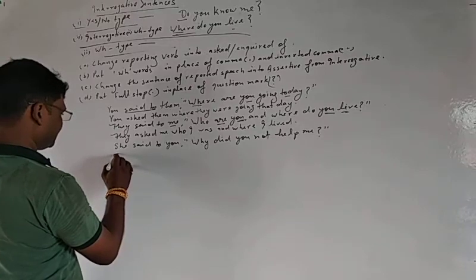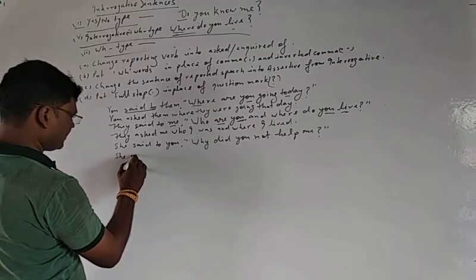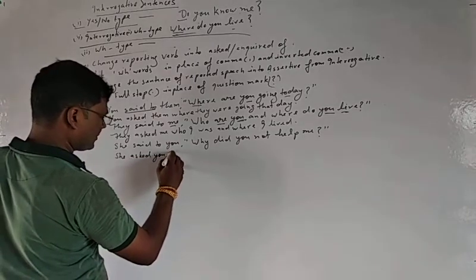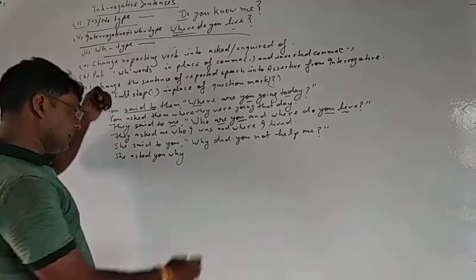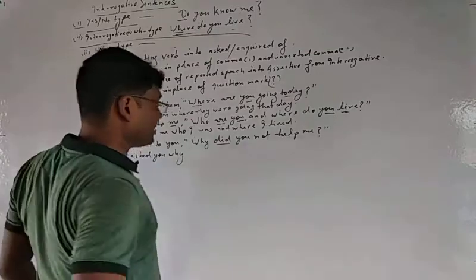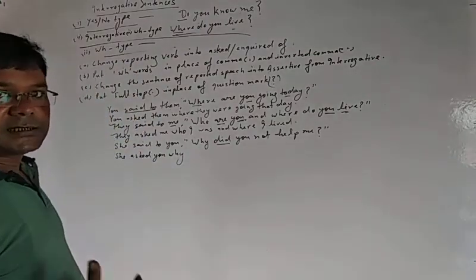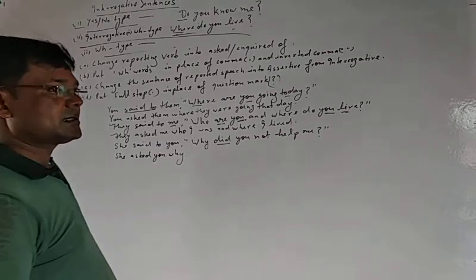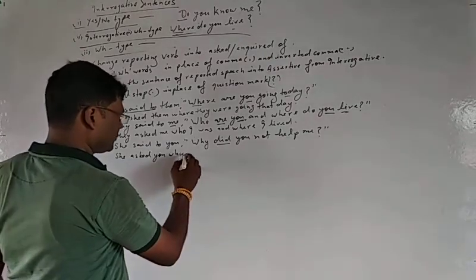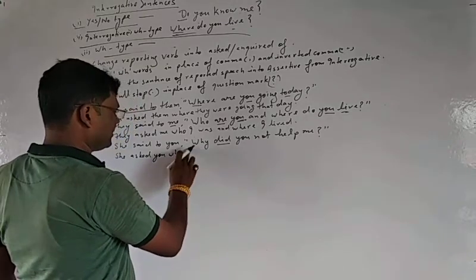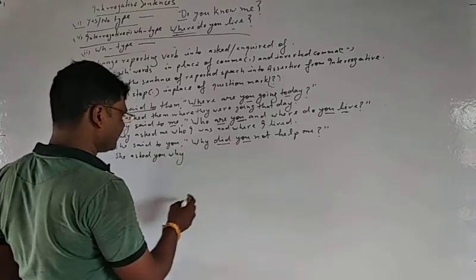Next and last, she asked you why. "Will" means this is in future indefinite tense, so it will be changed into the conditional form. Sorry, at first the subject.